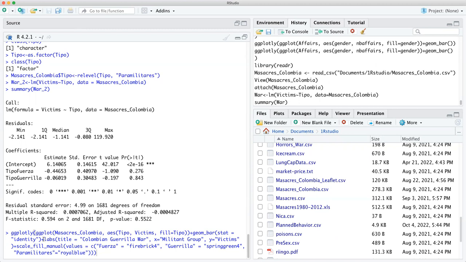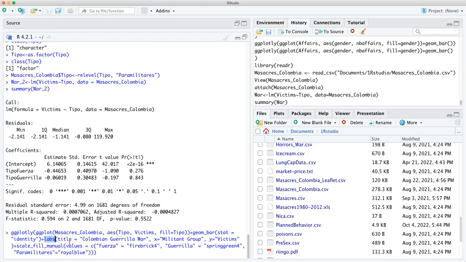And this is plus labs. Don't ask me why they call it plus labs. It is kind of a funny function to call it in ggplot, but that's where we do the titles. So the title is Colombia Guerrilla War. Guerrilla War is like when you're not fighting state-on-state actors, you're actually fighting against non-state actors, which you never really know. It's tough to win or at least defeat because you never know who your enemy is, which we're going to get into. I'll give you a little thing on this. But anyways, X equals the militant group, Y equals victims.